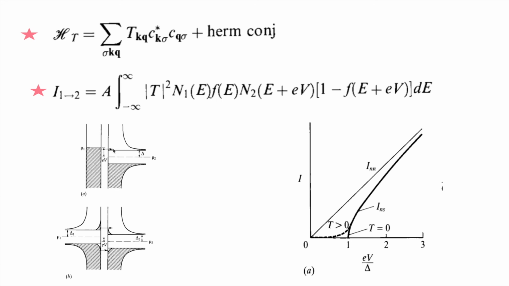In this picture, this is superconducting to superconducting tunneling, and these white spaces are the holes. What is mu here? Mu is the chemical potential. Chemical potential generally describes the number of electrons available in the system. So this is around the Fermi level, and these crossed spaces are the electrons, and these white spaces are the holes.